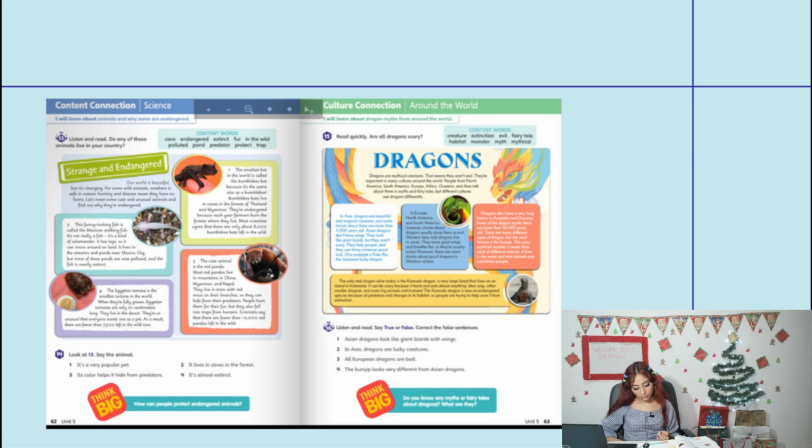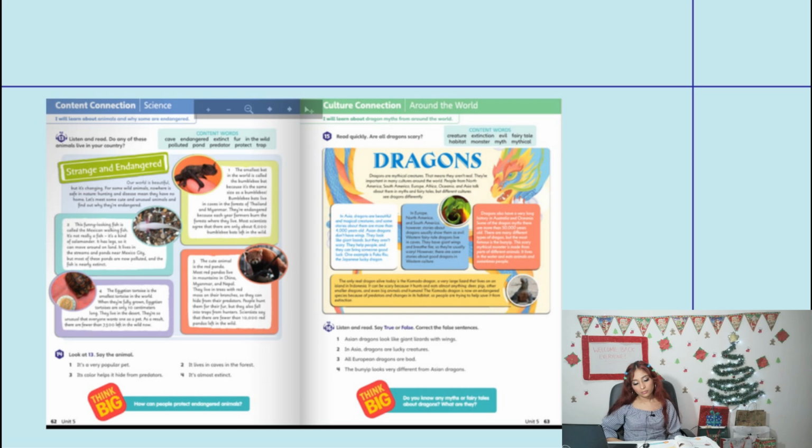Western fairy tale dragons live in caves. They have giant wings and breathe fire, so they're usually scary. However, there are some stories about good dragons in Western culture. Dragons also have a very long history in Australia and Oceania. Some of the dragon myths there are more than 50,000 years old. There are many different types of dragons, but the most famous is the bunyip. This scary mythical monster is made from parts of different animals.